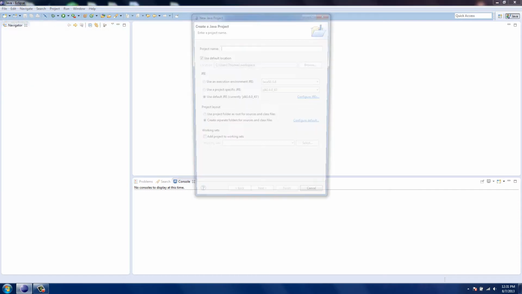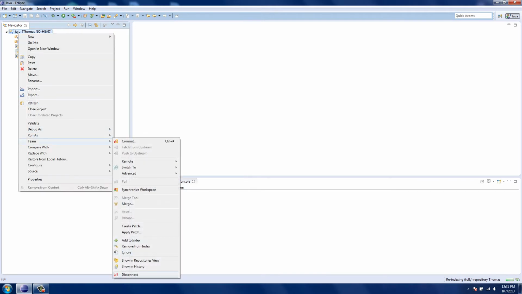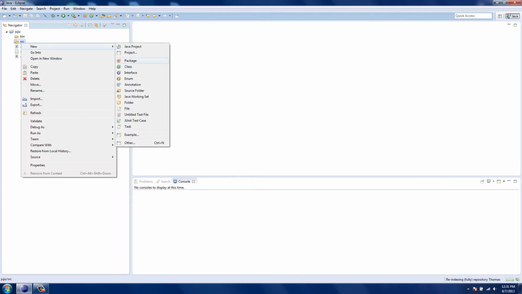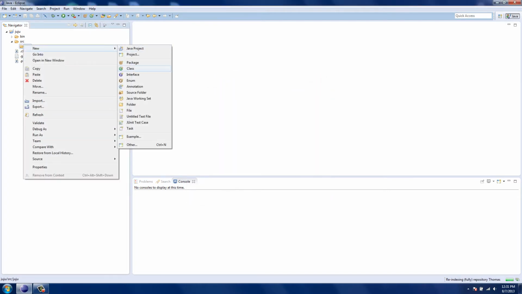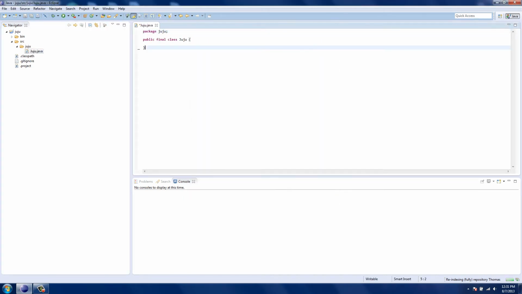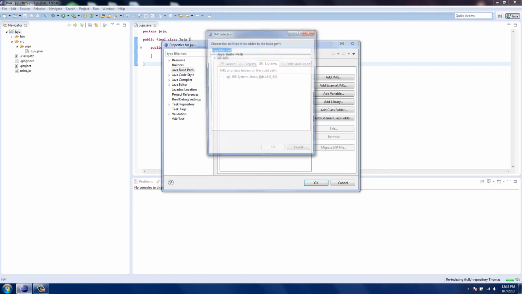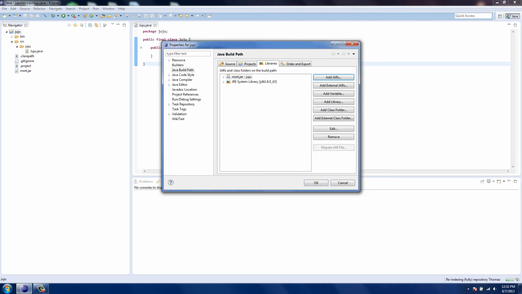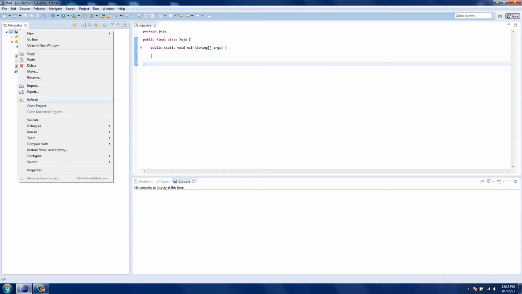Let's get started. Just make some random project. Disconnect from this. All right, let me make a new package, and we'll make a main class. I picked a random name. Alright, there's our main class. Now let me add Mint to the source path, jar path, whatever, build path. Alright, now we can use Mint. Refresh for that nice little icon.